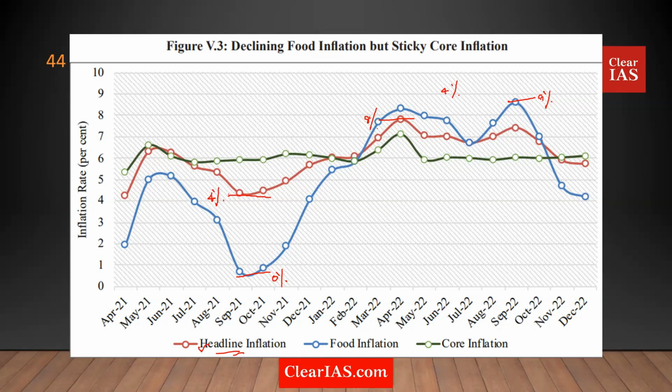To consolidate that even further, you have the green colored plot, which is that of core inflation. Core inflation is that part of headline inflation which eliminates food inflation and fuel inflation.